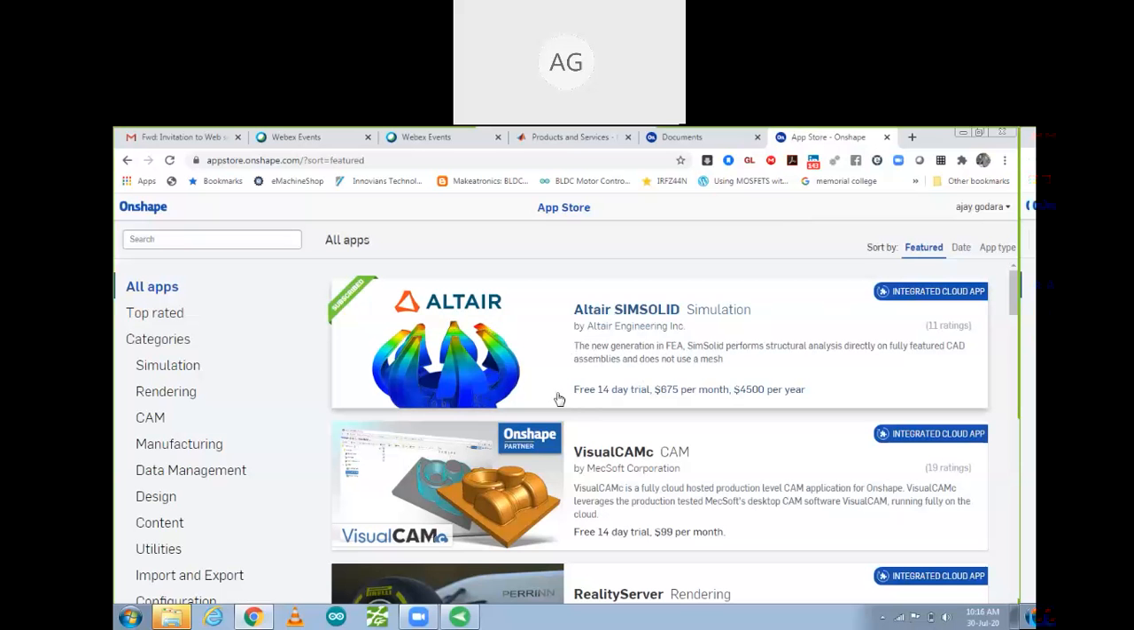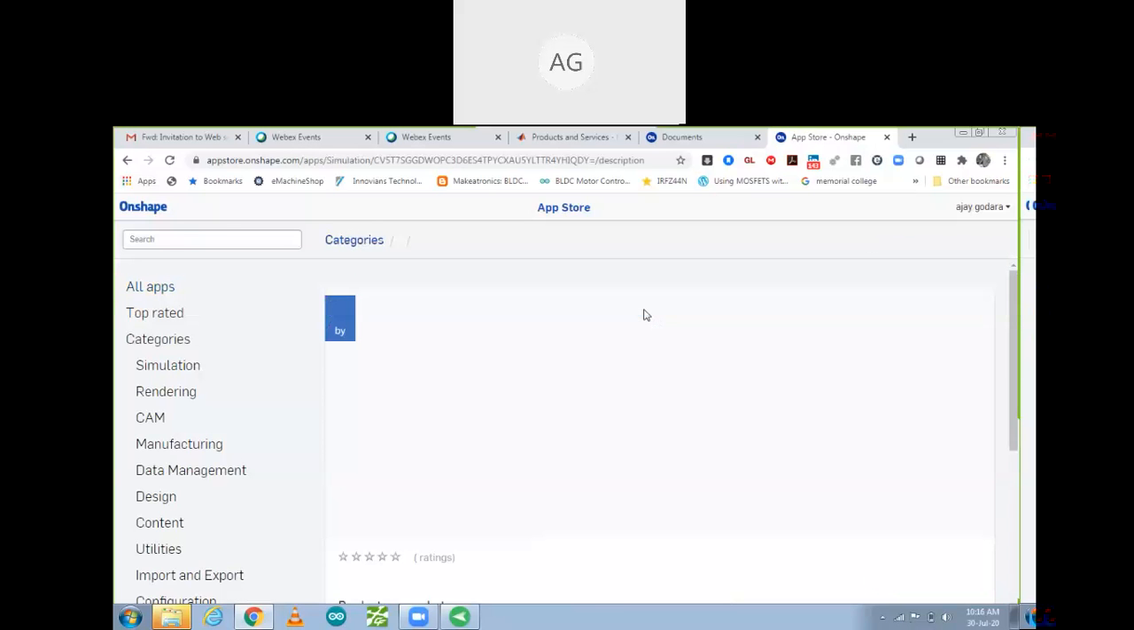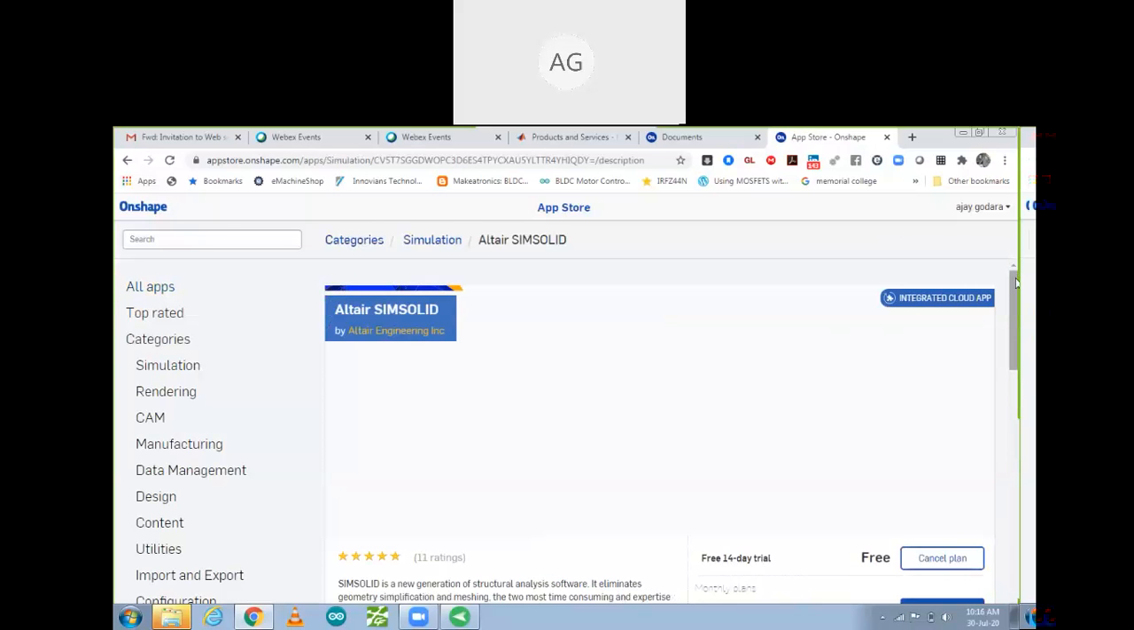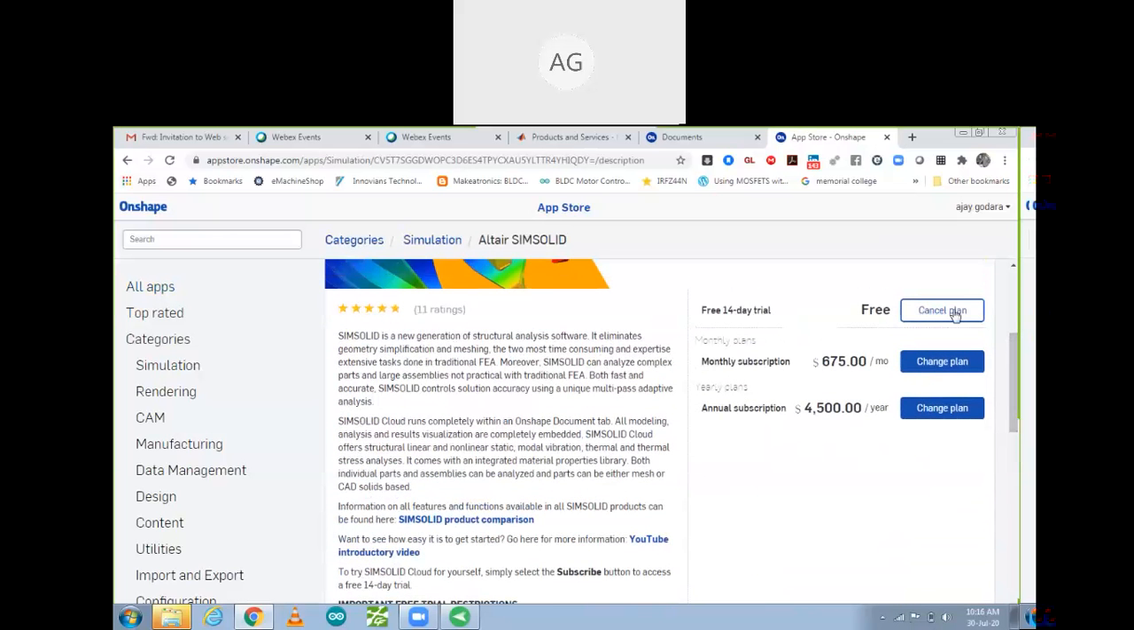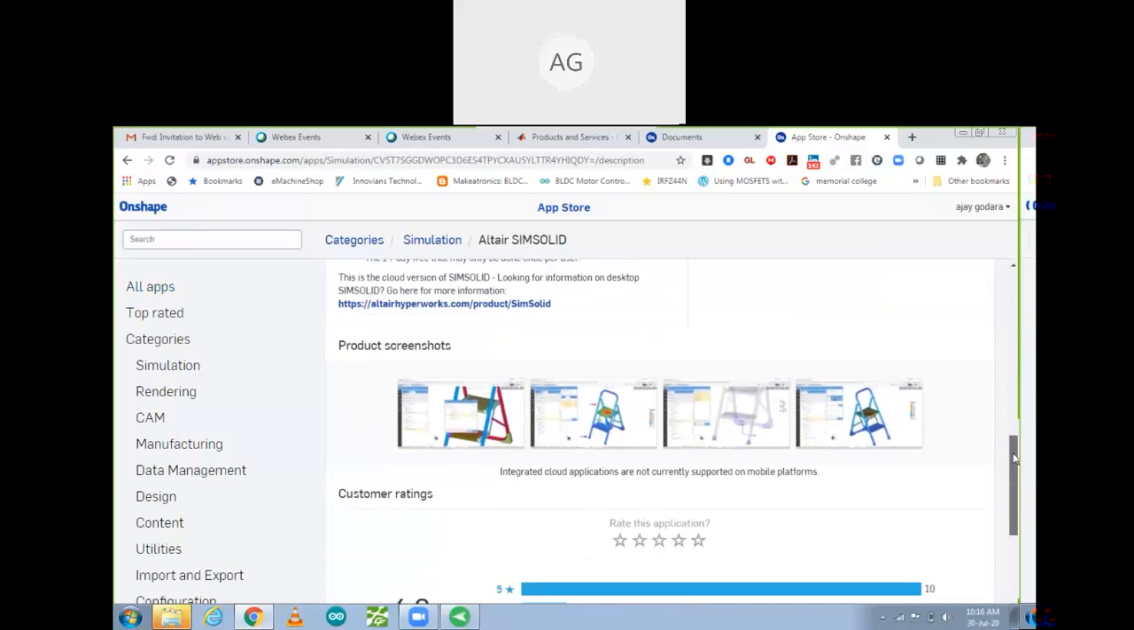But this one is a 14-day trial. If you want to purchase it per month, that is very costly, but you can learn with the trial version, because this training program is for one week, and you can learn everything using this Altair software. So you can click on integrate. After clicking, you can integrate this cloud app with your Onshape tool. I'm going to show how you can integrate it. Click on the free plan and you will be able to install it, and this app will get installed automatically.